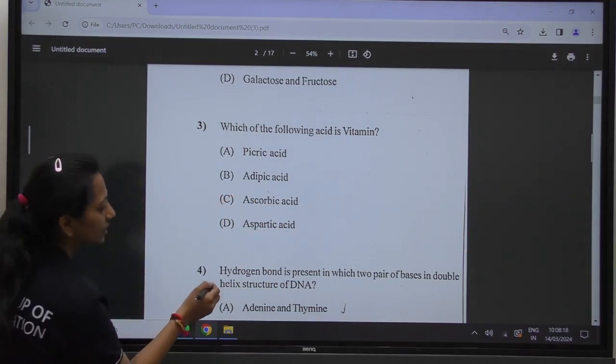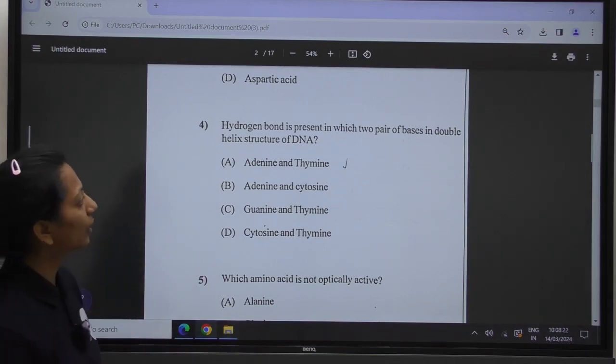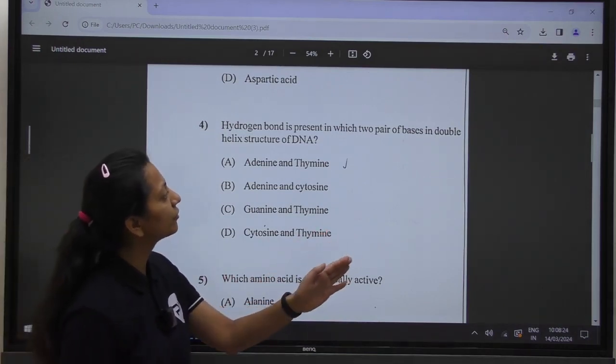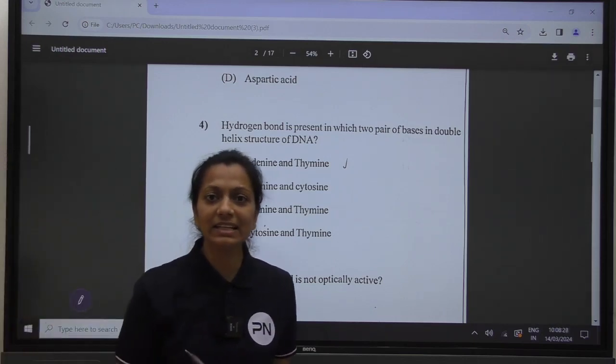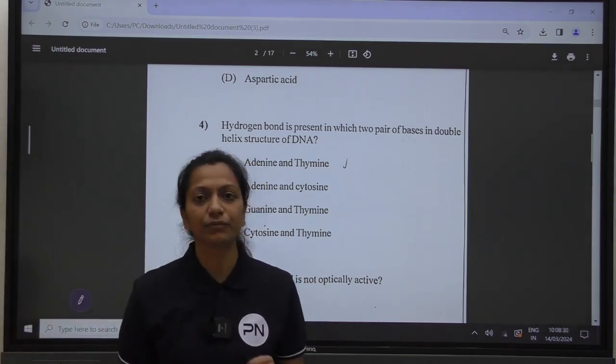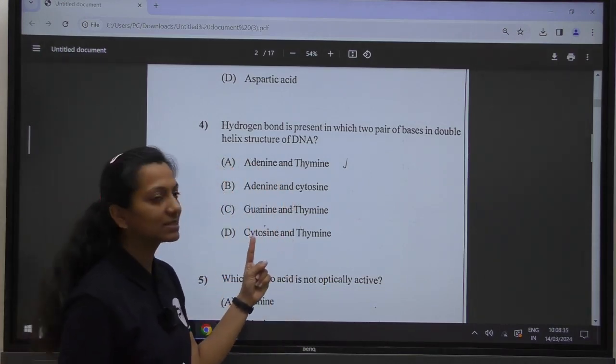Moving towards the next question. Hydrogen bond is present in which pair of bases in the double helix structure of DNA? DNA is the one in which you are having 4 bases: adenine, thymine, guanine and cytosine.